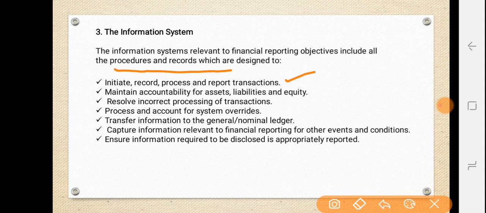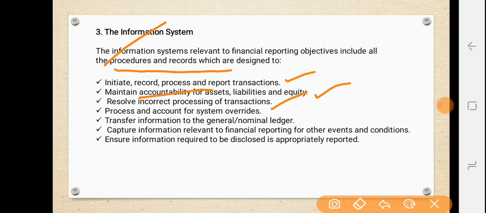See, there is a standard set by the organization for how exactly they have to move while recording transactions. So there are procedures to record or to maintain the books of accounts. Okay, so that includes the following: maintain accountability of assets, liabilities, and equities. This is very important. Every organization should have accountability for what it is dealing with. Resolve incorrect processing of transactions. So if there is any incorrect processing of a transaction, that has to be resolved as soon as possible.